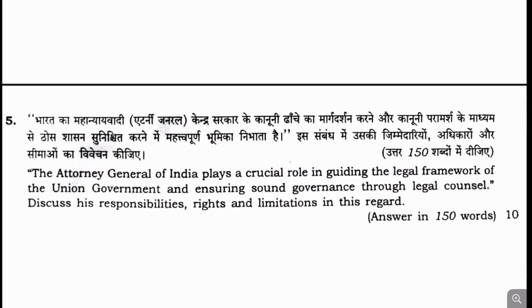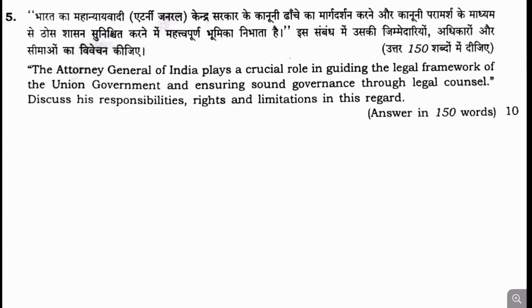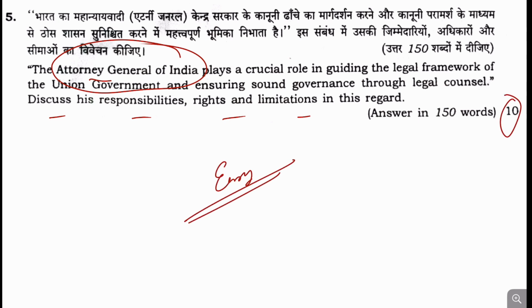Now, moving to the next question, number 5. Attorney General of India plays a crucial role; discuss his responsibility, rights, and limitations. A question has been asked on the Attorney General of India, and it's a 10-marker question. It will be fairly easy to write about the Attorney General within a 10-marker.